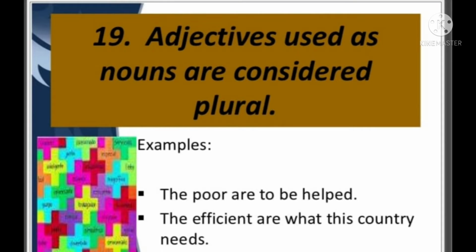Adjectives used as nouns are considered plural. See the example, the poor are to be helped. It is actually the poor people are to be helped. So poor is here an adjective, and the adjectives that are used as nouns are considered always plural. The efficient are what this country needs. Efficient is the adjective there and it is acting as a noun. So we have to use the plural form of the verb.